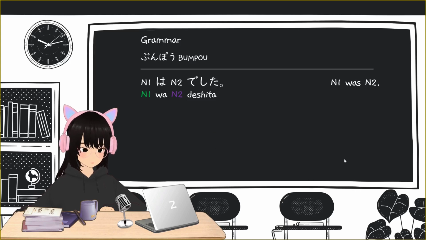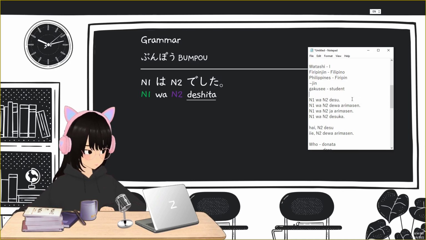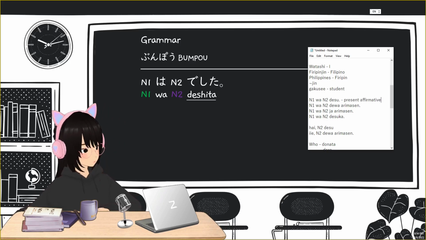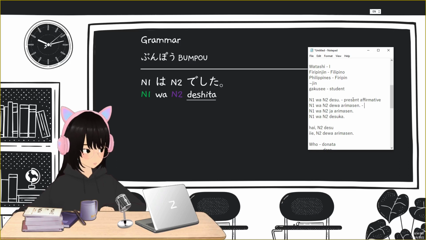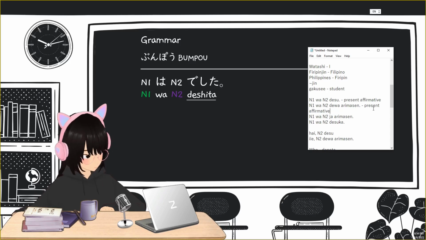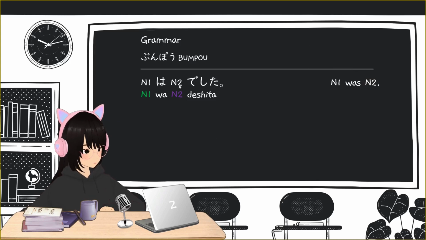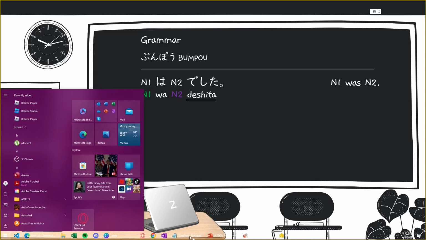So Reja, now we already have our present affirmative, and then for this two, it is the present negative. Now, how about the past affirmative? If you want to say N1 was N2, okay?